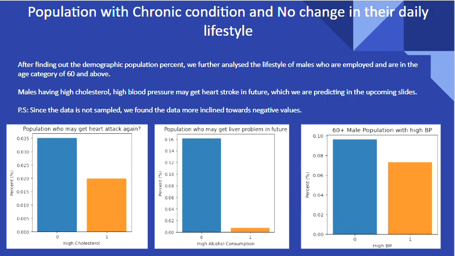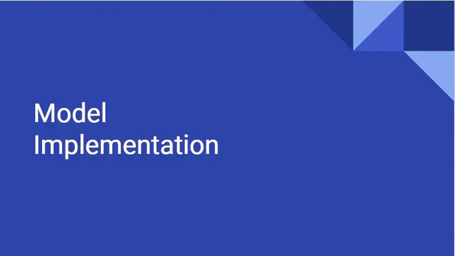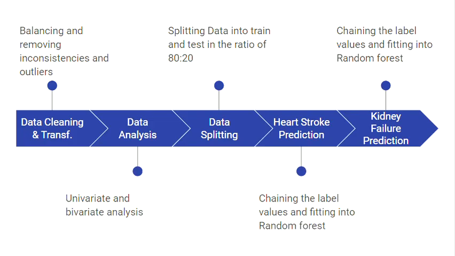Going forward with our analysis, we found that in the population with chronic conditions and no change in their lifestyle, males are having high cholesterol, high blood pressure, and may get heart stroke in the future, which we will discuss in the next slides. So coming on to the model implementation, we initially went with balancing and removing inconsistencies and outliers.